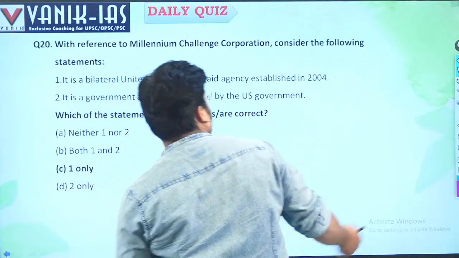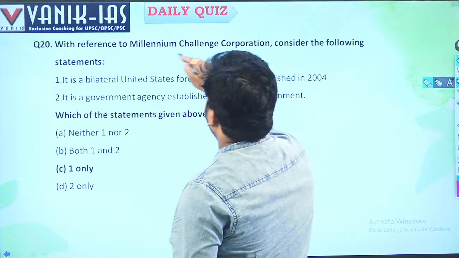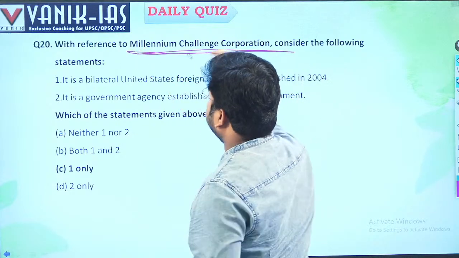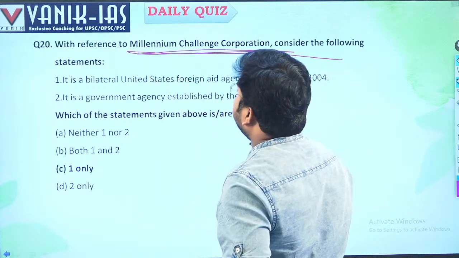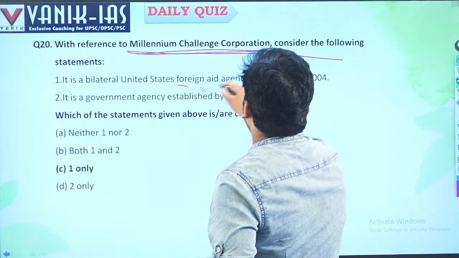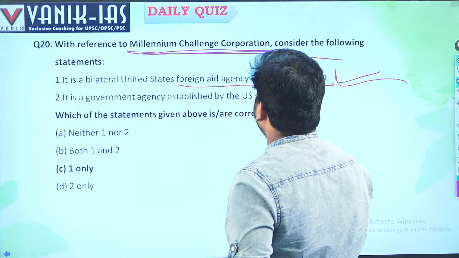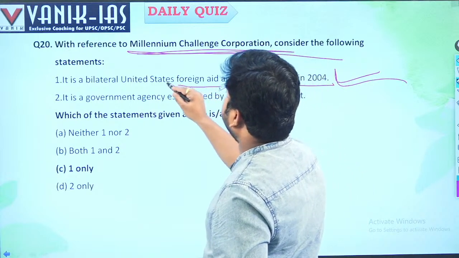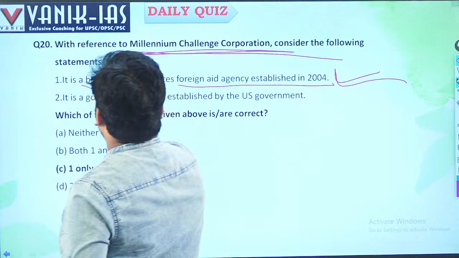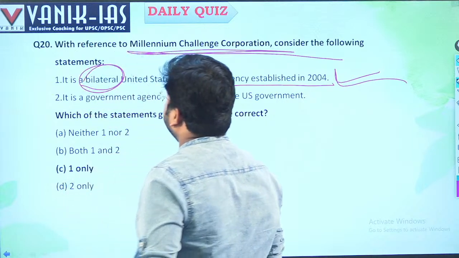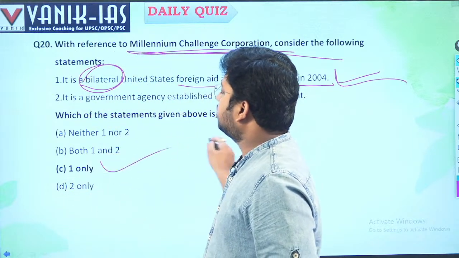It is a government agency established by the US government. See, this is bilateral, right? It's bilateral, so it cannot be established by one government. Obviously, one option is the right answer.